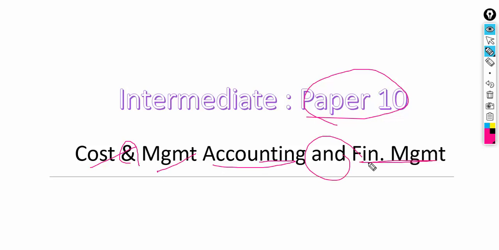You'll be wondering how the ICMA Institute can combine costing, which was studied separately in paper 8 at the intermediate level, and financial accounting, which was studied in paper 5, again at the intermediate level, and now made it into management accountant. You'll be worried how to tackle these three subjects in one subject, which has been combined and made into one.